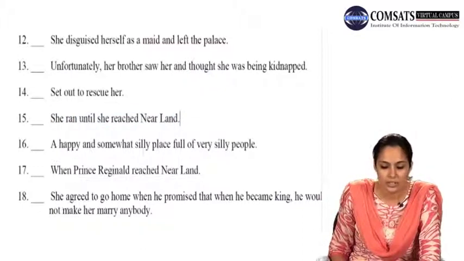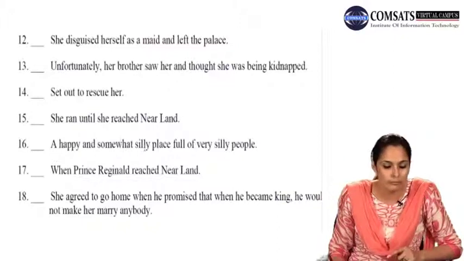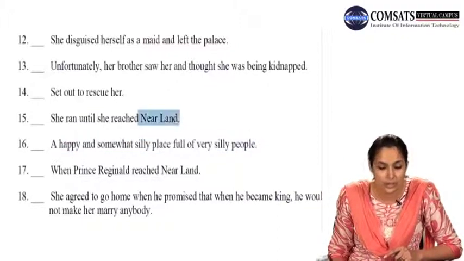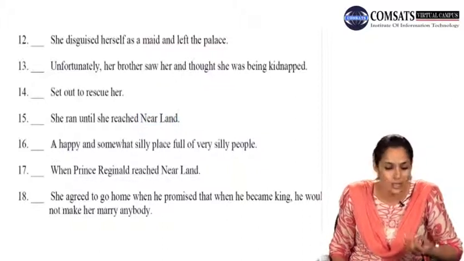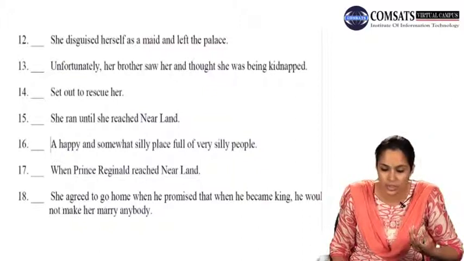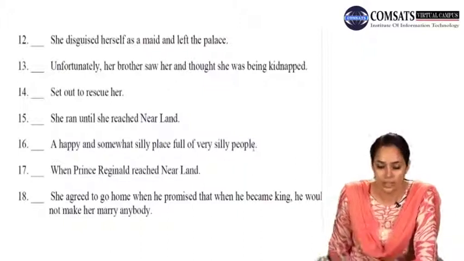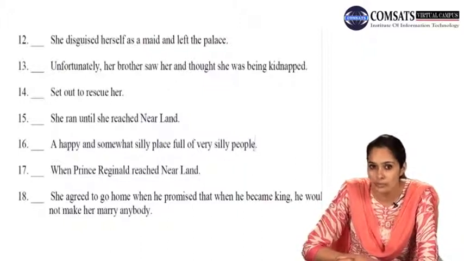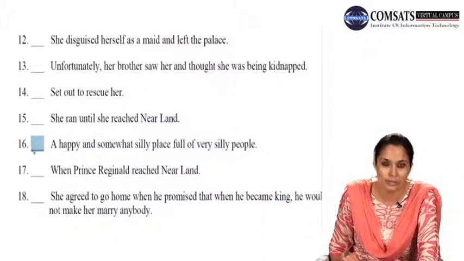A happy and somewhat silly place full of very silly people. Of course we know this part of the story is telling us about Nearland, but in the sentence we have no mention of Nearland. We don't know anything about it. It's just a title, it's just a quality being discussed. There is no subject and no verb. What are the silly people doing? Where are they? Who are they? What are we talking about, right? So this 16 is going to be a fragment again.